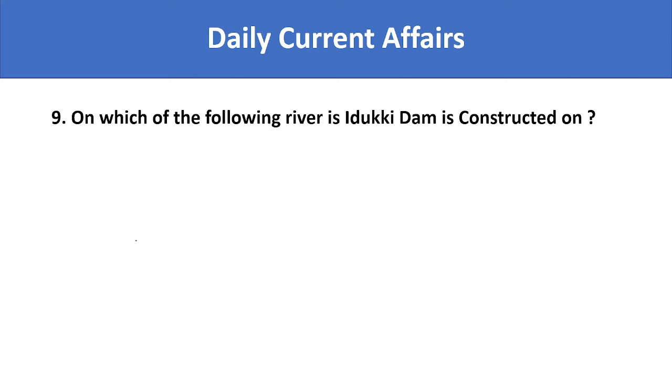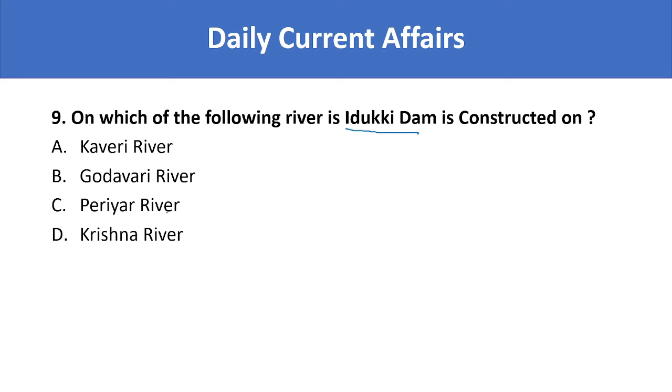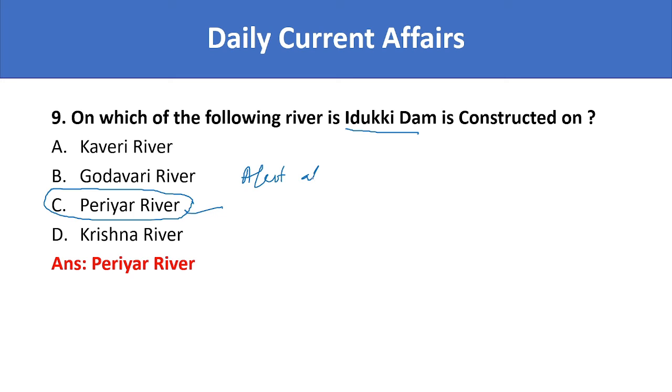On which of the following rivers is Edoki Dam constructed? The options are Kaveri River, Godavari River, Periyar River, and Krishna River. So this Edoki Dam is constructed on Periyar River. So the right answer is C, Periyar River. Why was this in news? Because the government has declared a red alert due to heavy flow and rain.